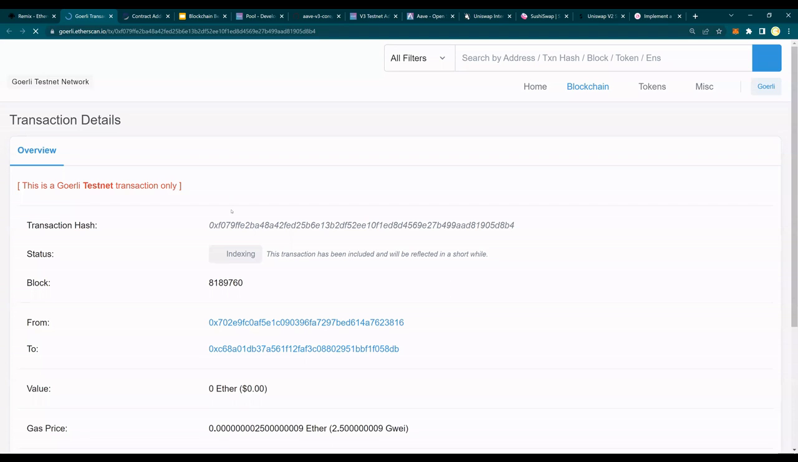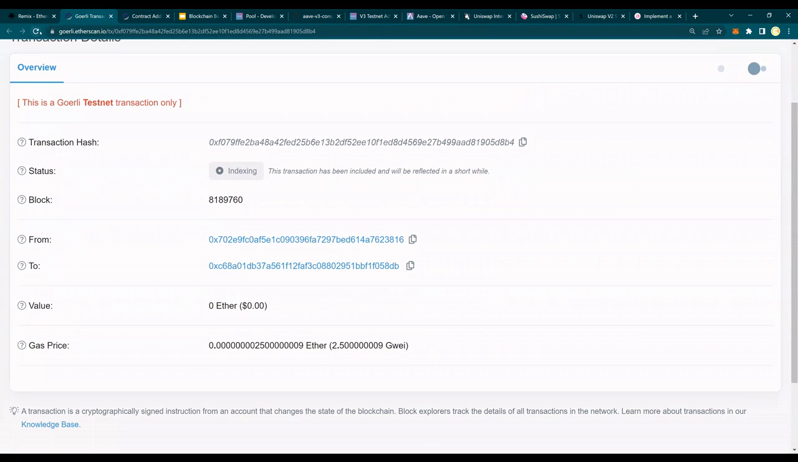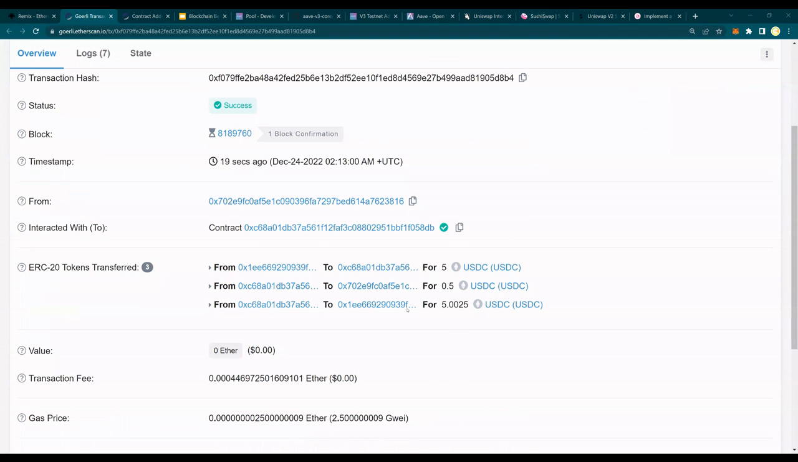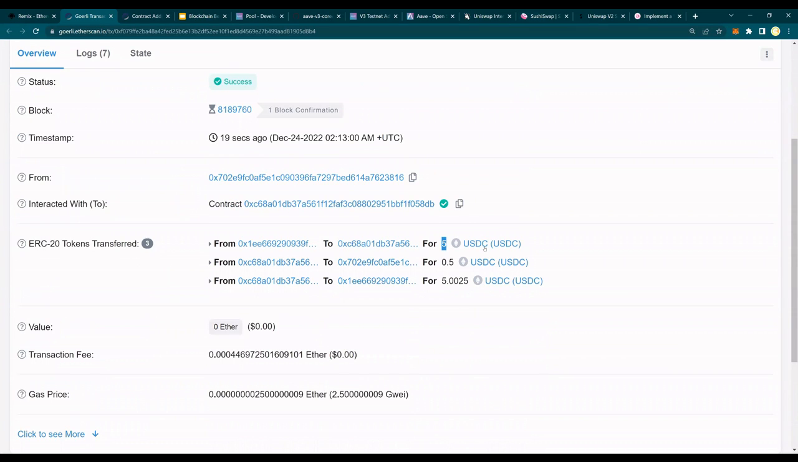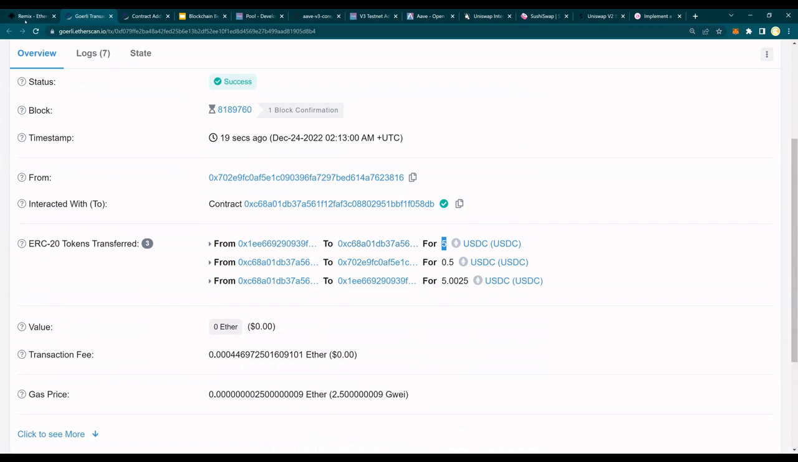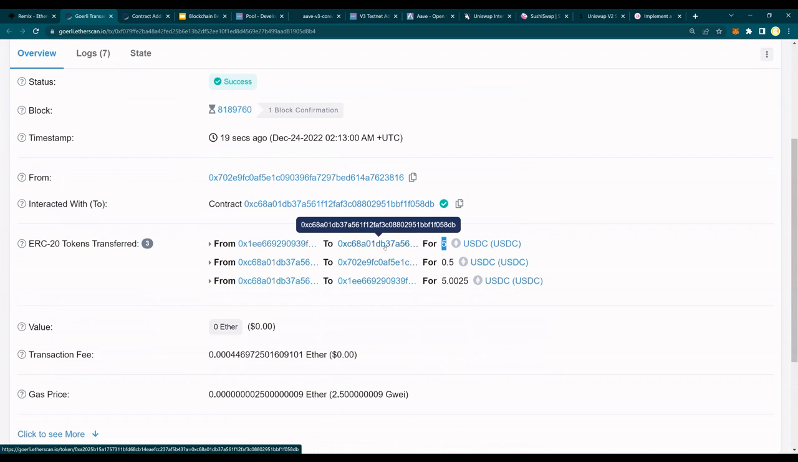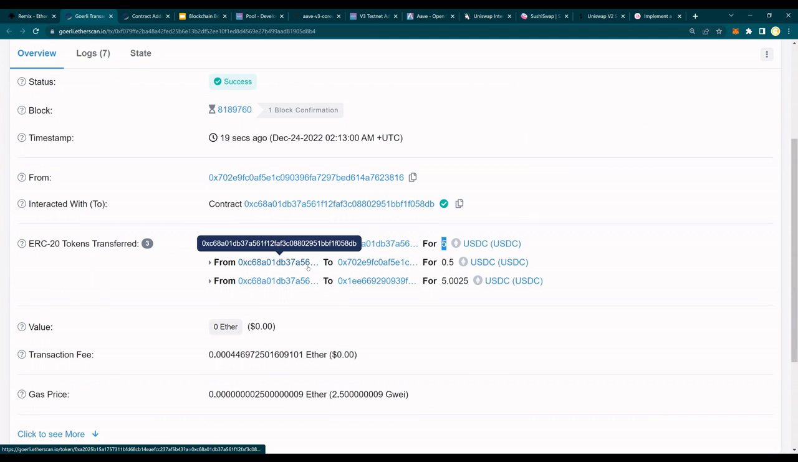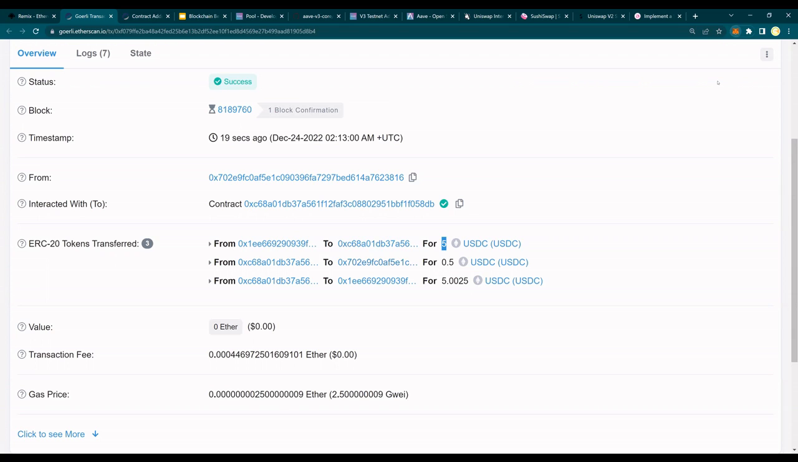So I click on view Etherscan, and the transaction is still indexing. I'm going to pause the video again. Now, if you look at it, you have 5 USDCs requested from the pool. So this is the pool 5FF, and 58 dB is our contract, right? So the first step, it requests 5 USDCs from the pool. This is arbitrage. So from this contract to the owner of the contract, 816, that means to my MetaMask.